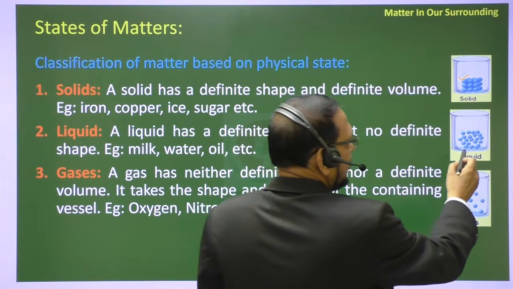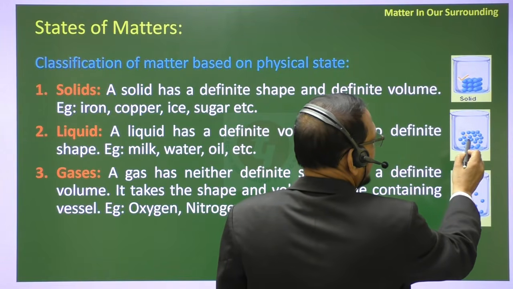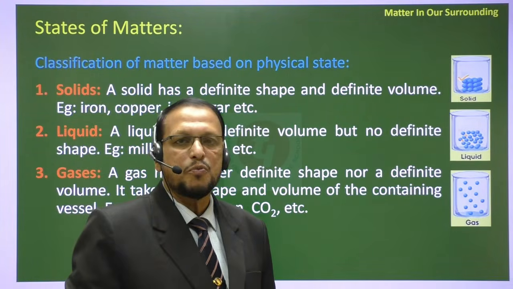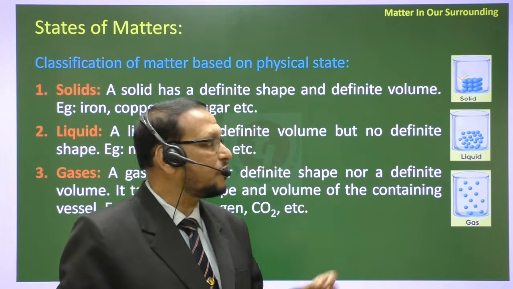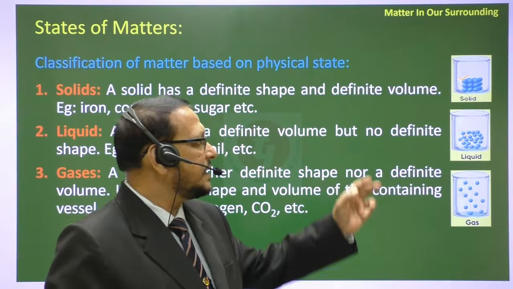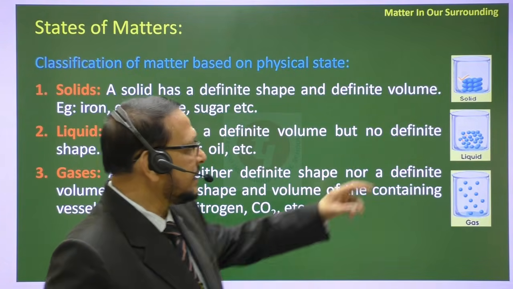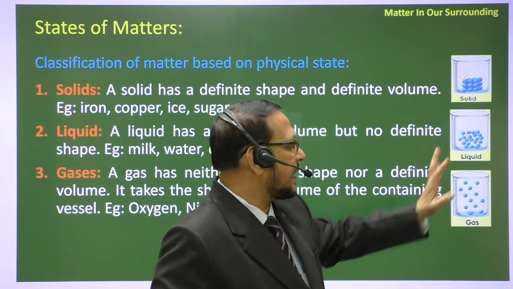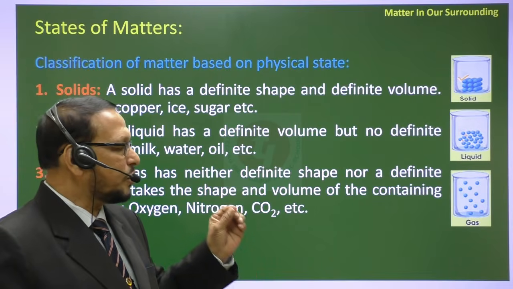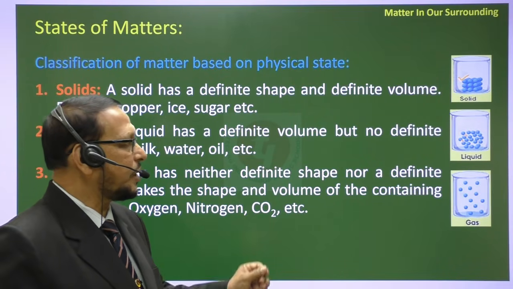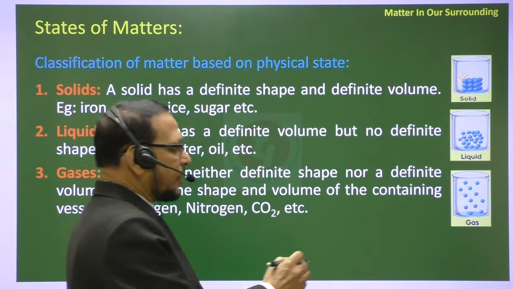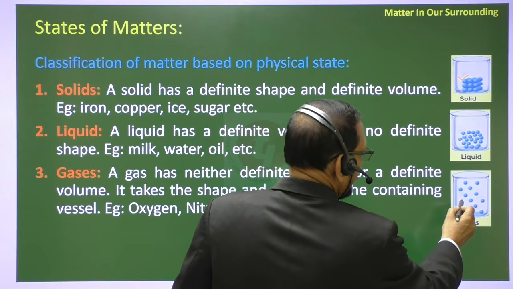In liquids, the molecules have some space, so the force of attraction is less than in the solid but more than in the gas. The intermolecular distance is more than the solid but less than the gas.